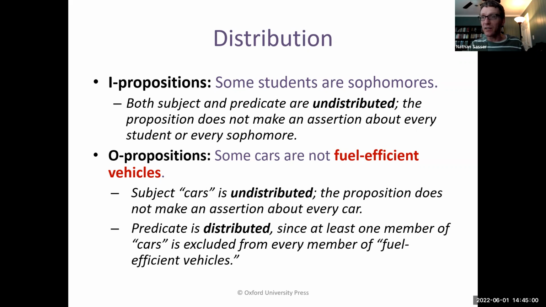There's at least one gas guzzling SUV out there, which none of the fuel efficient vehicles are. If that doesn't conceptually quite click for you, then just memorize it. Namely, all O-type propositions have an undistributed subject, but a distributed predicate.